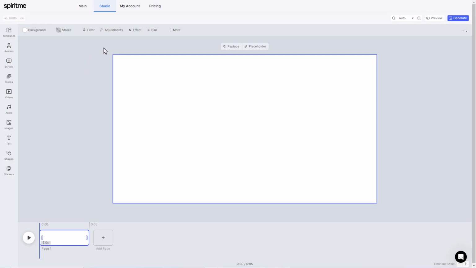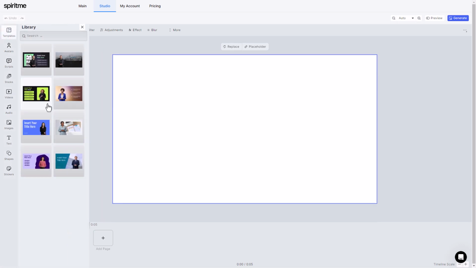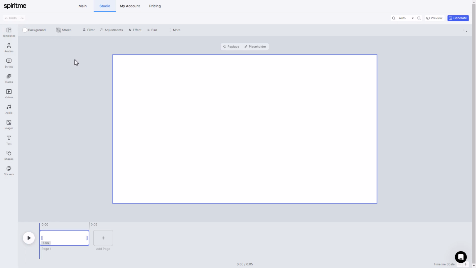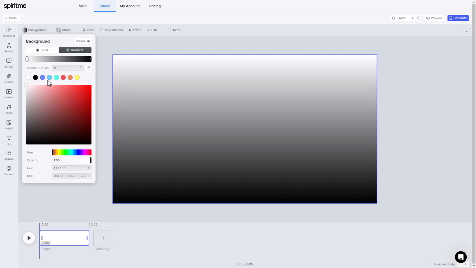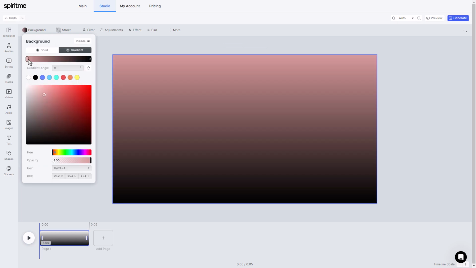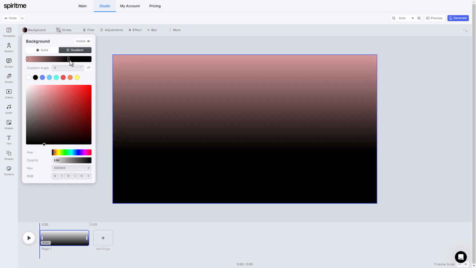I am in the studio and we have a variety of templates we can apply, and these look really professional, but I'm not going to be using a template. I'm just going to be doing my own thing. And I'm going to start by looking at the backgrounds. Now we can have solid colors or we can have gradients, which is really quite useful. I think this makes for a really sort of professional looking service.